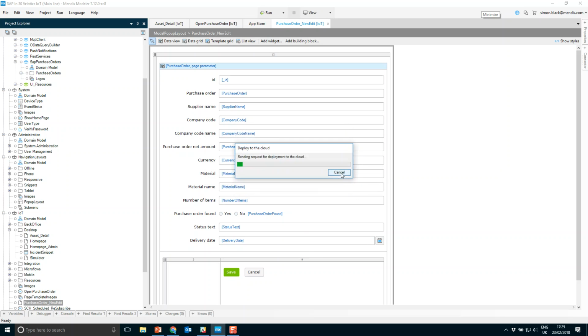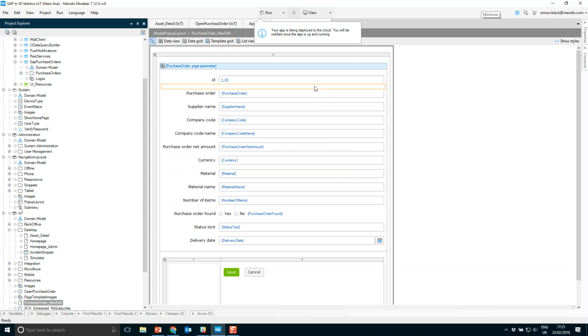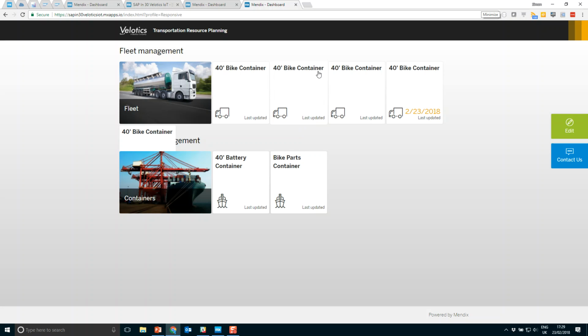If we hit OK when we deploy, it will start to provision this now in our cloud server and deploy this application so that we can see those changes live in our app. So our application is now deployed into our SAP Cloud Platform. And if we hit View now, it will open up the application in our browser so we can start testing.